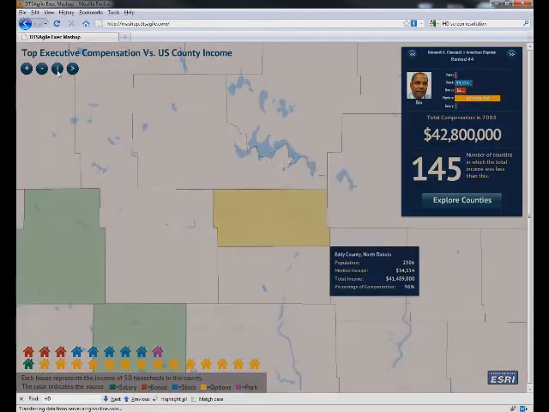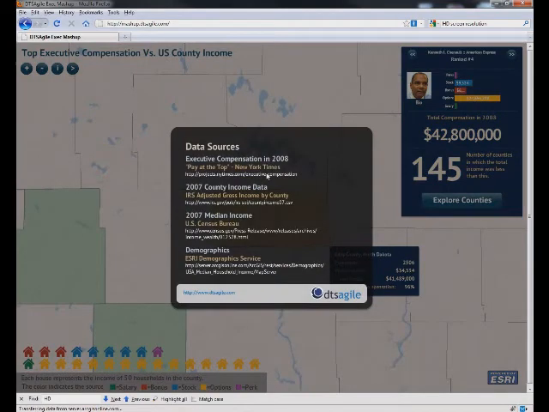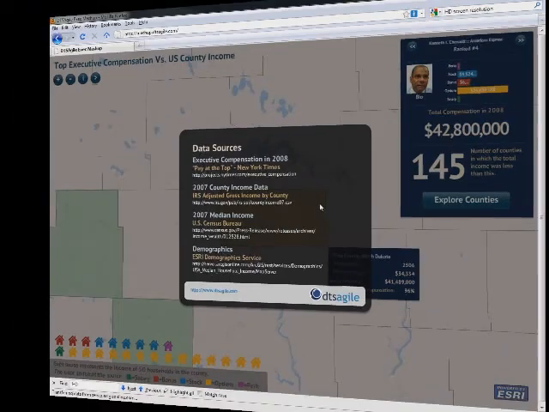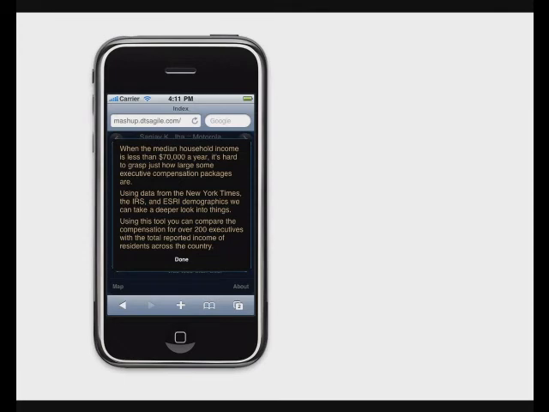We also have a little information screen that comes up, and this lists the locations of all these different data sources, where we got them, and some more information about how we kind of put this whole thing together. That's right, there's more. There's an app for that. So part of our team has been working on building some iPhone applications. They're just HTML5 applications, JavaScript-based apps, and so this one has a similar behavior.